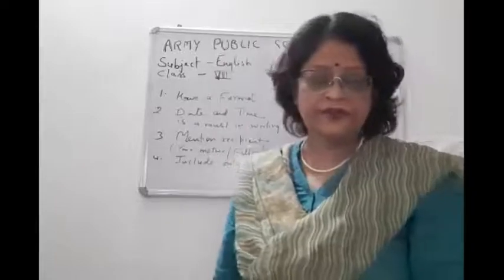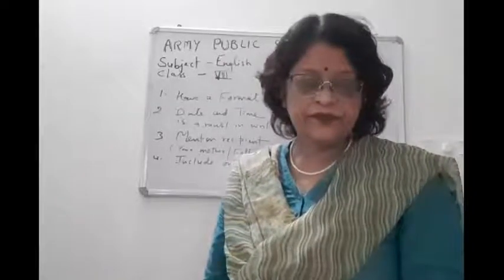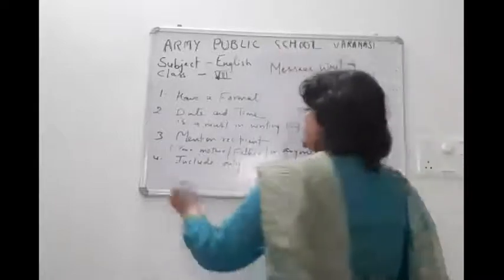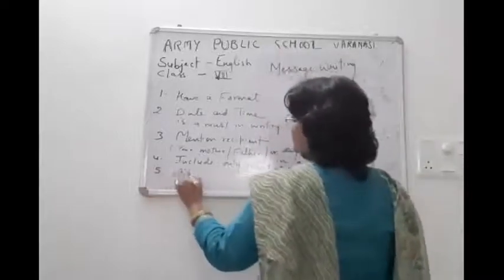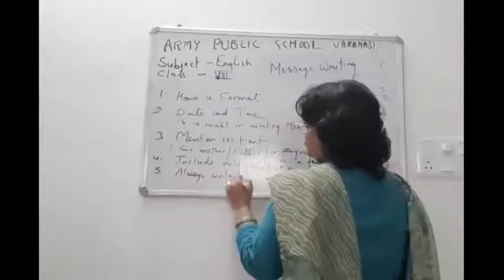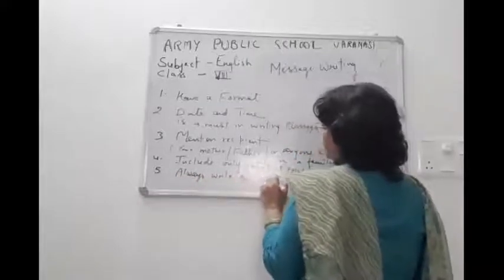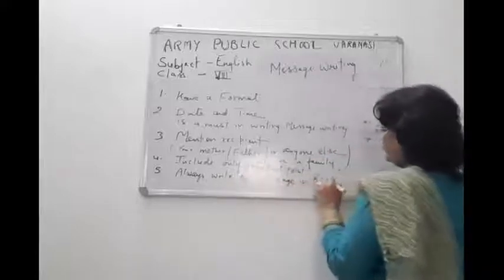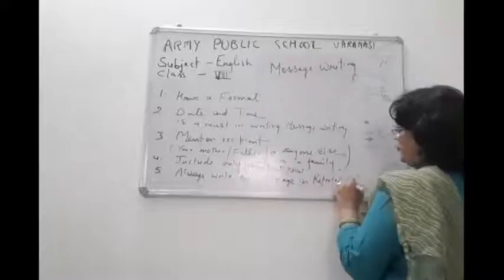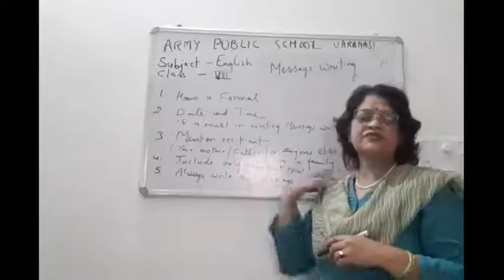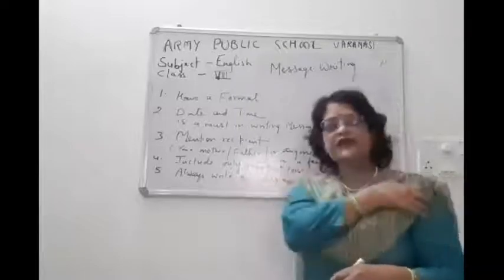Always write the message in reported speech. Children, your message should be there in reported speech, that is, indirect speech rather than direct speech.